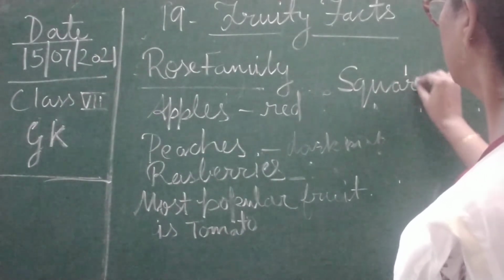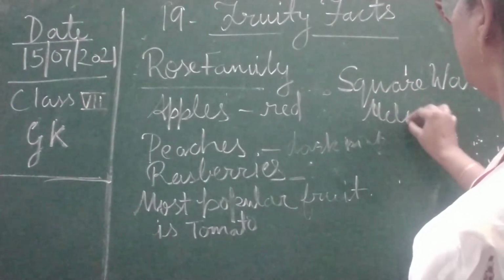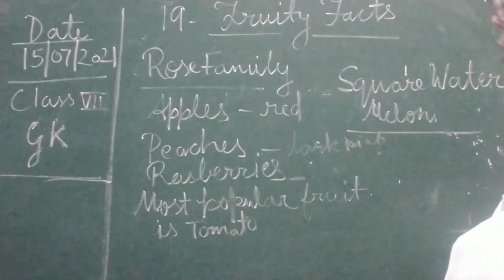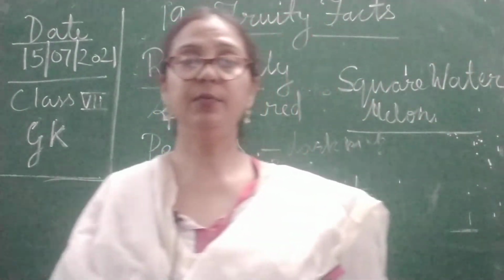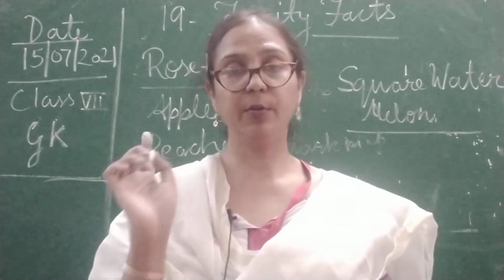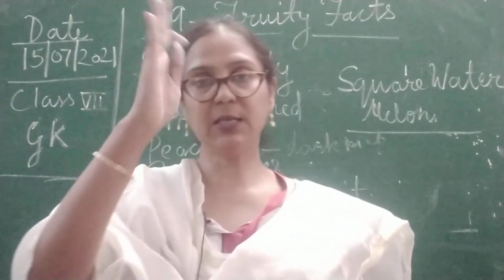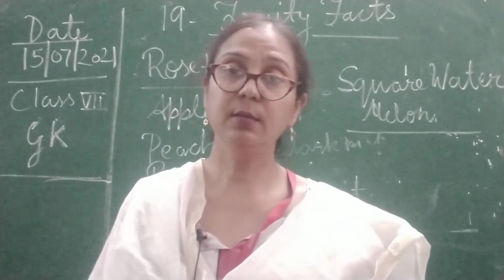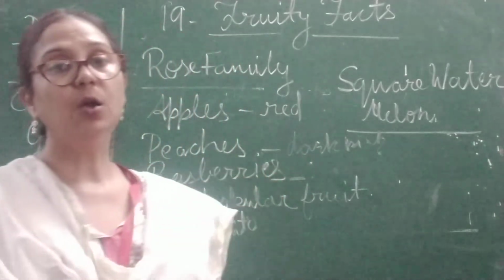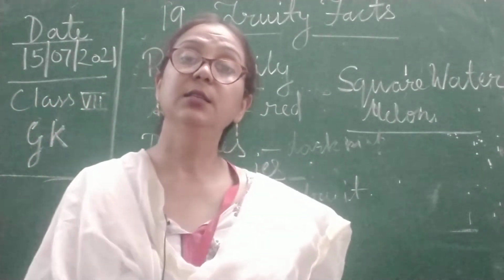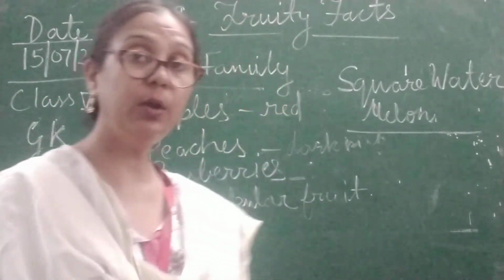Now square watermelon, children. Square watermelon, it means the watermelons we have generally seen are round, or have a shape like a big papaya, इसका shape कुछ इस तरह से होता है, but this is a very rare species of watermelon that is square, and you can find it in Japan. It is grown in Japan.